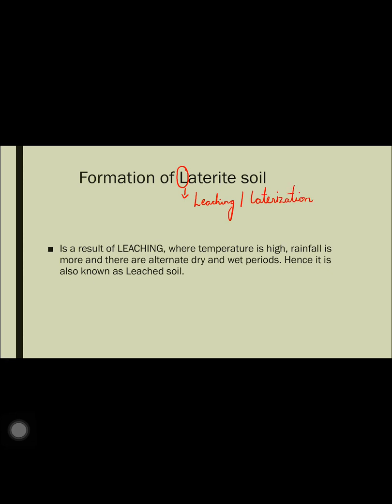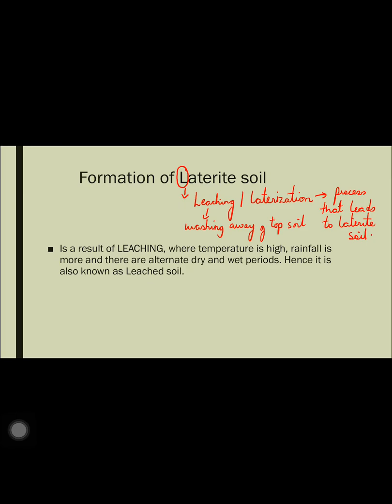Leaching or laterization. Leaching, we've already learned, is the washing away of topsoil. So when all the essential nutrients of topsoil get washed away, that is how laterite soil is formed. Or laterization, meaning it's a process that leads to the formation of laterite soil. So two ways in which laterite soil is formed. We could call it leaching, where all the essential nutrients get washed away and the remaining leads to the formation of laterite soil, or the process is also known as laterization. So these are two important words for you to know, leaching or laterization.